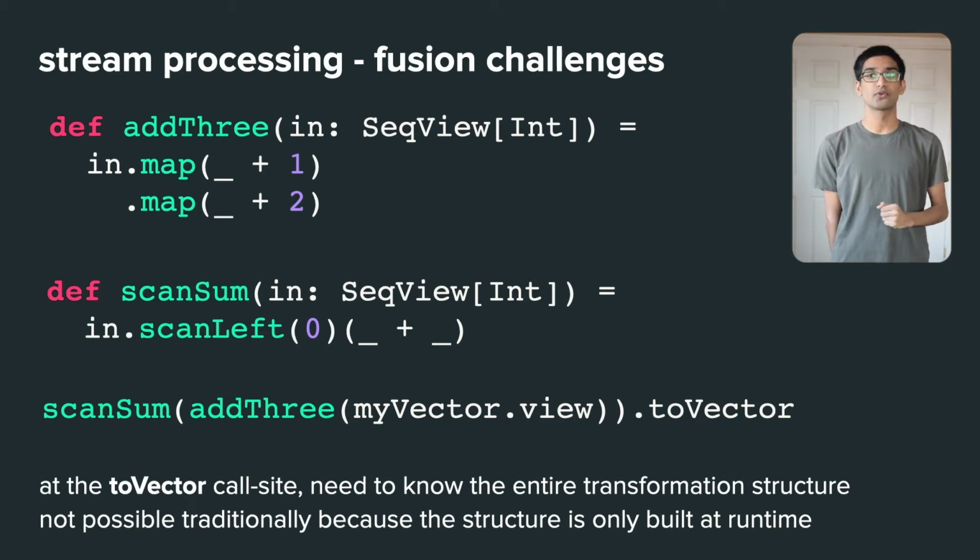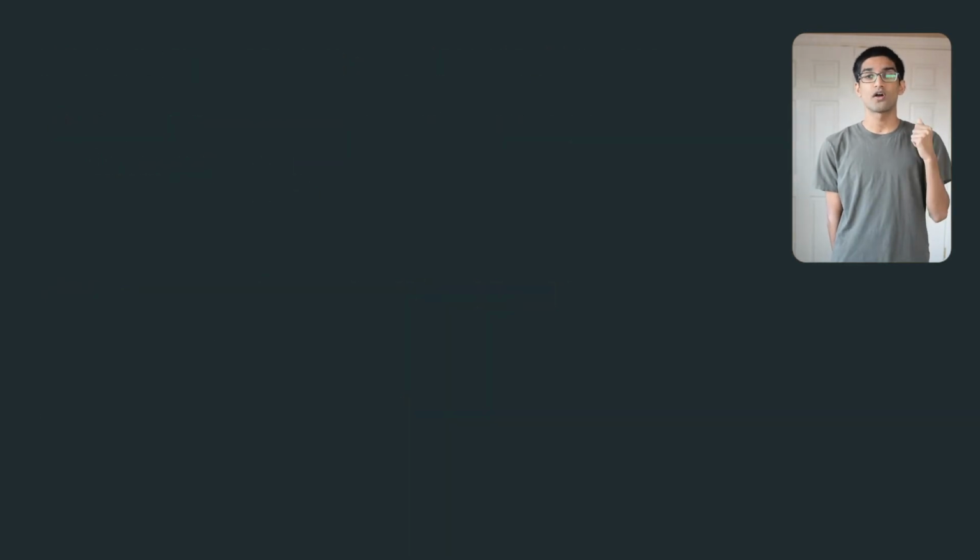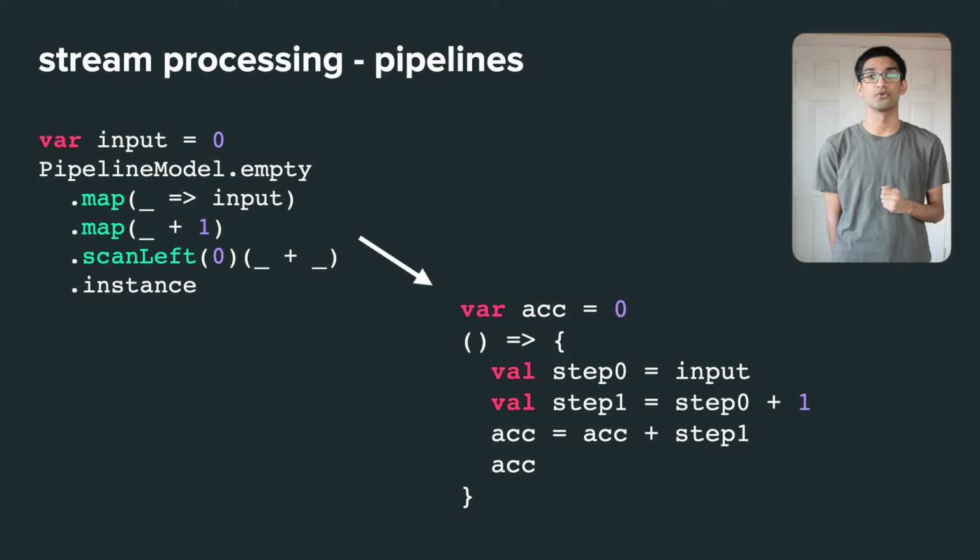In our evaluation of fluid quotes, we created a library called Pipelines, which offers core stream APIs with fusion powered by fluid quotes. Pipelines have three key methods. You can map, which transforms every element of a pipeline according to a function, scan left, which accumulates some transforming value, and lastly zip, which allows us to merge together streams. With fluid quotes, pipelines can take code like this, where you have multiple steps, and fuse them together into a single imperative efficient function. But unlike existing stream fusion implementations, pipelines can also fuse transformation steps across abstraction boundaries, just like the challenging example we just saw.